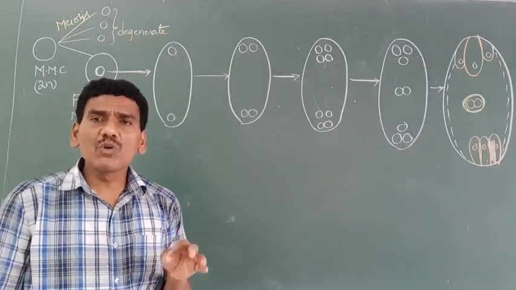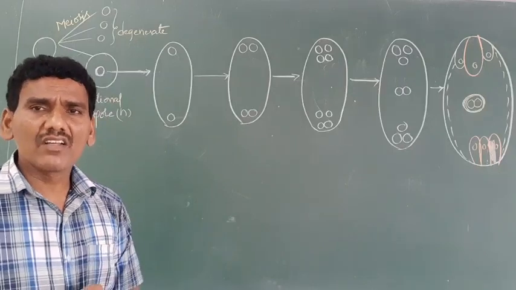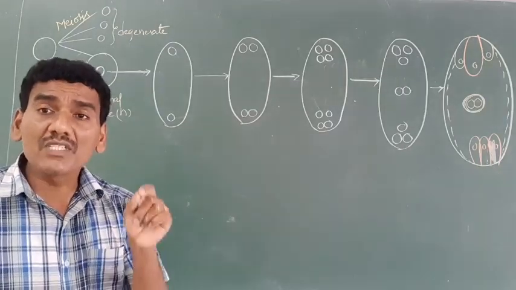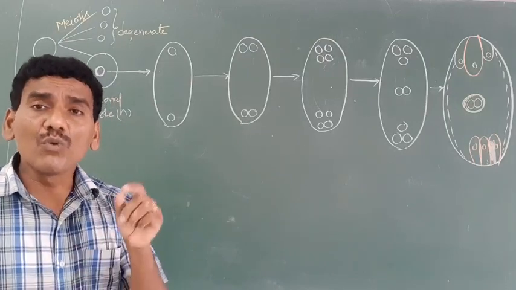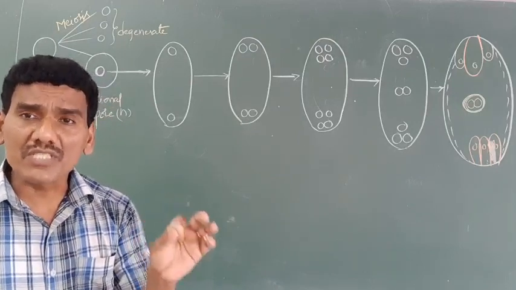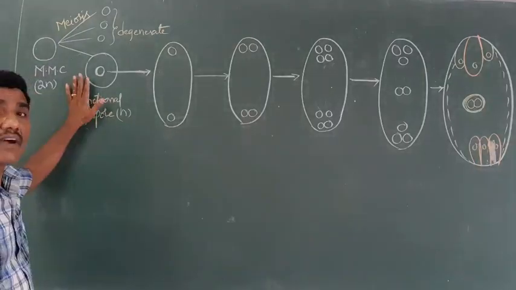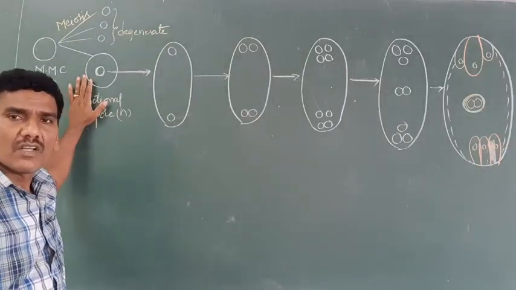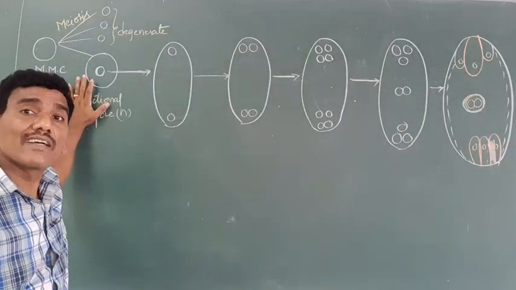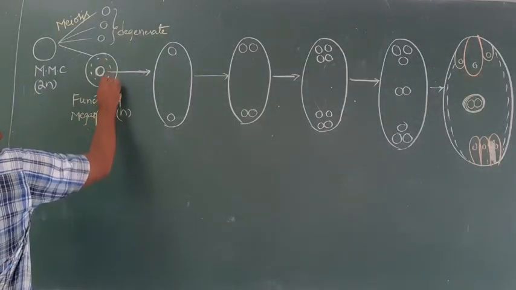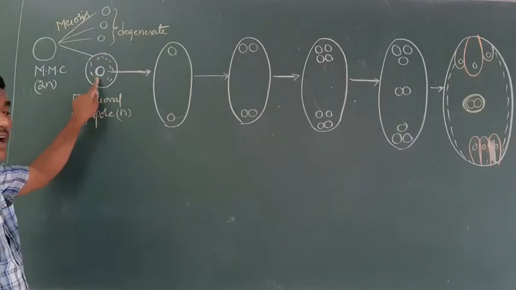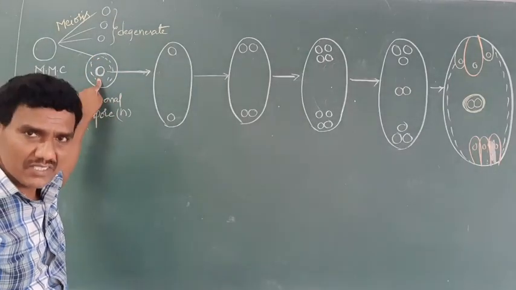What is meant by monosporic type of embryo sac? The embryo sac developed from a single megaspore. This is one functional megaspore. The functional megaspore consists of dense cytoplasm, and a big nucleus is present.